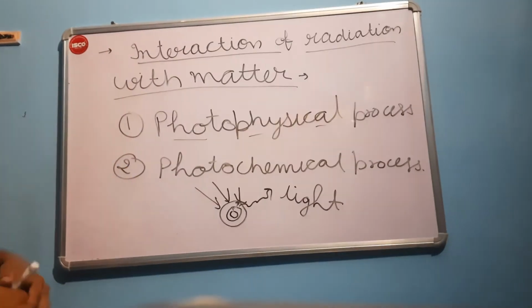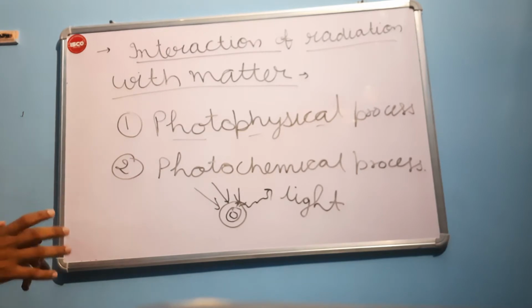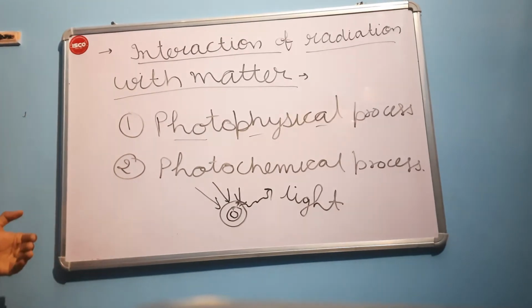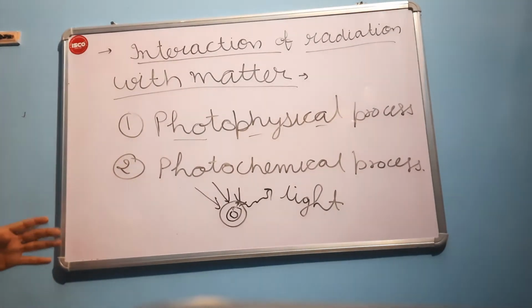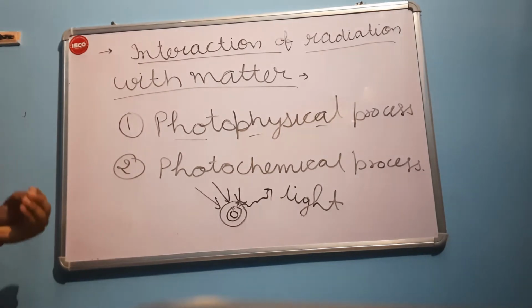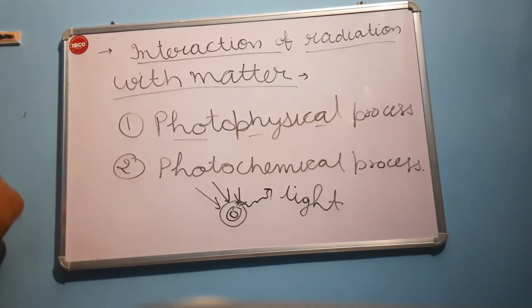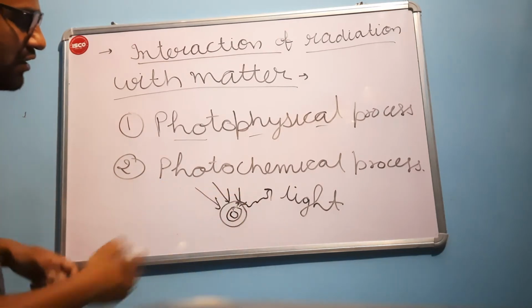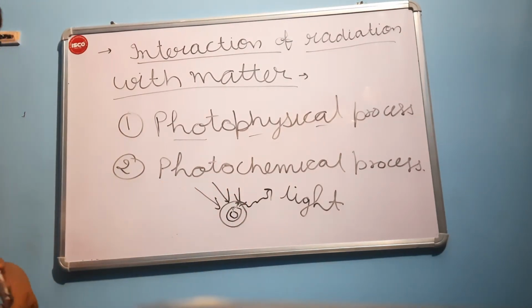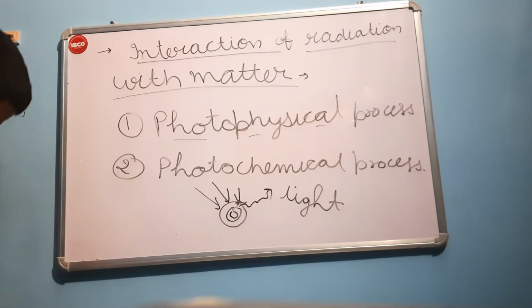This is called photophysical process, because in this process there is no chemical reaction. Electron gets excited in an atom and returns back by emitting the energy which it has absorbed. This is our photophysical process.